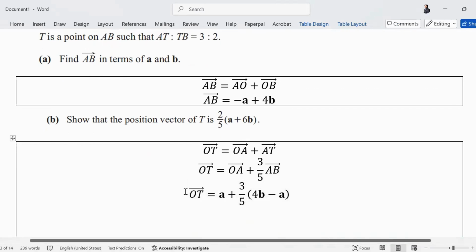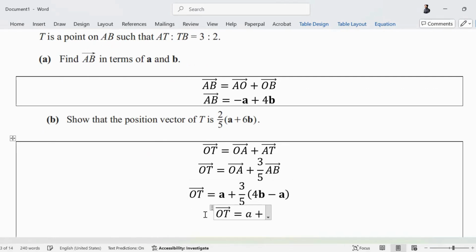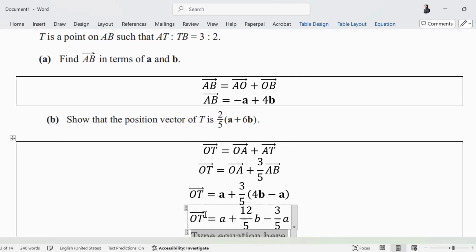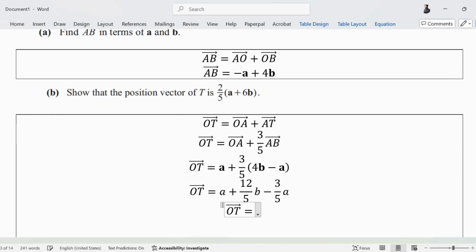Now we can simplify this. That is a plus 12 over 5 b minus 3 over 5 a. Now I can simplify the a terms and I'll take the LCM 5, so 2 upon 5 of a plus 12 upon 5 of b.